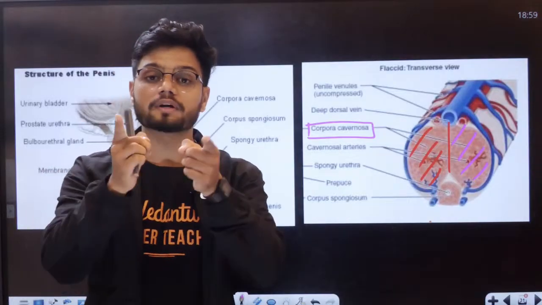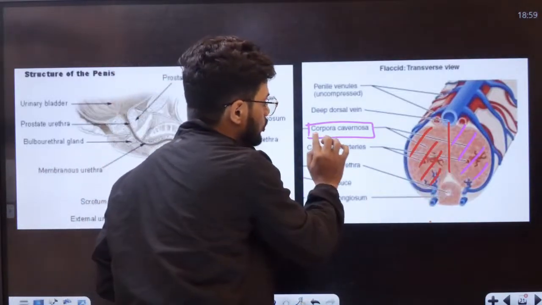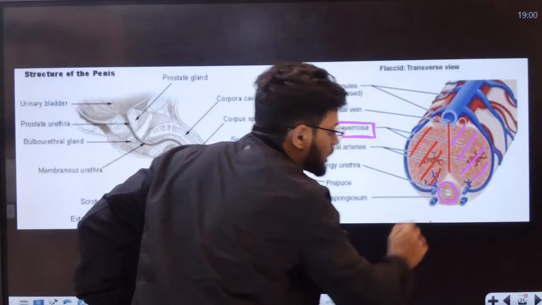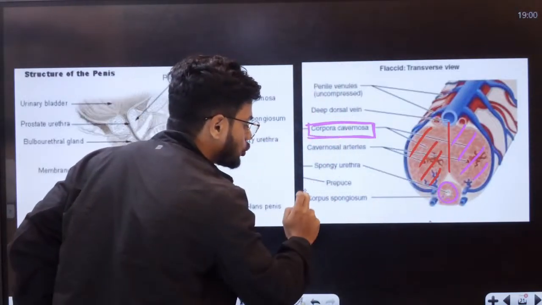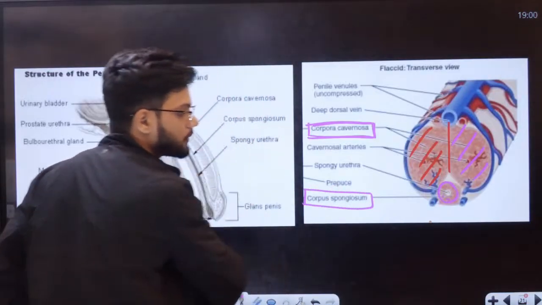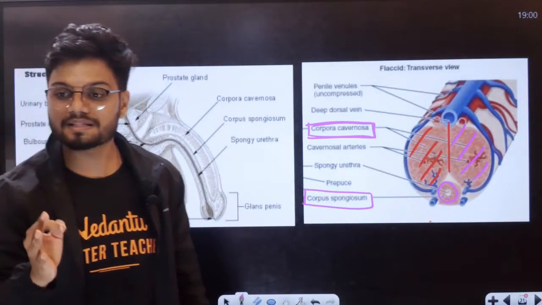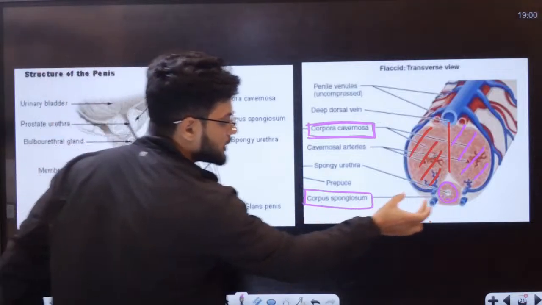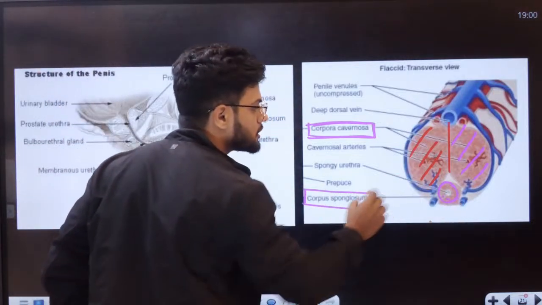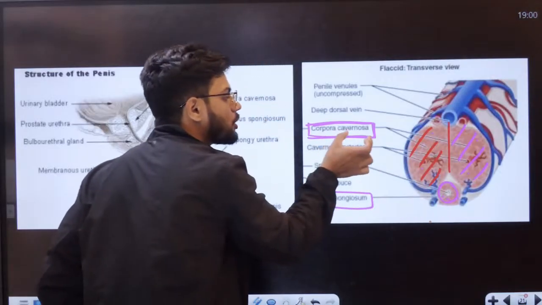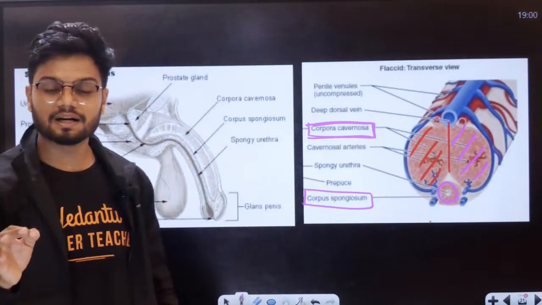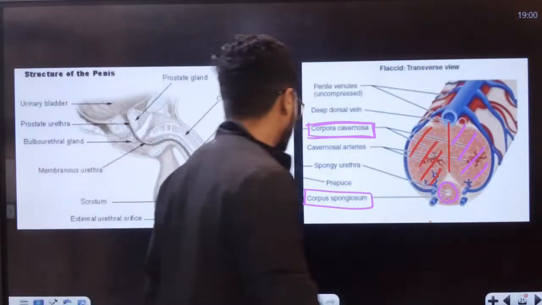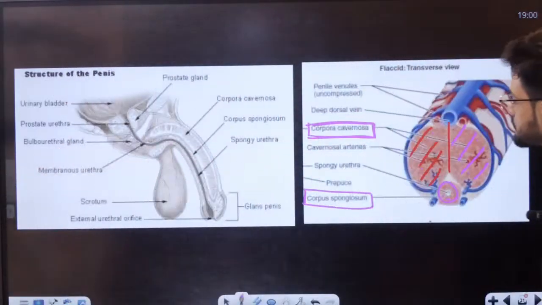Two columns of corpora cavernosa here. These two are corpora cavernosa, and this one, can you see at the bottom here? This is also erectile tissue. This is called corpus spongiosum. These two are called corpora cavernosa. These are the erectile tissues: corpora cavernosa and corpus spongiosum.